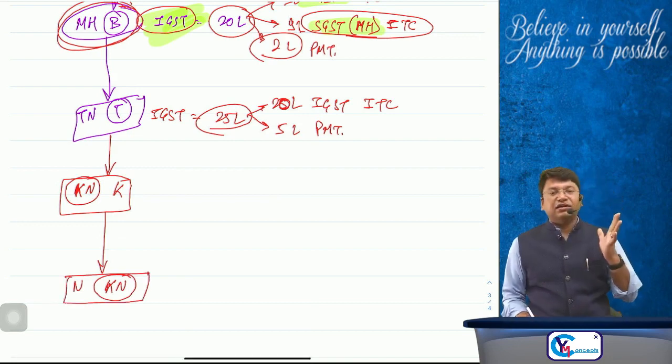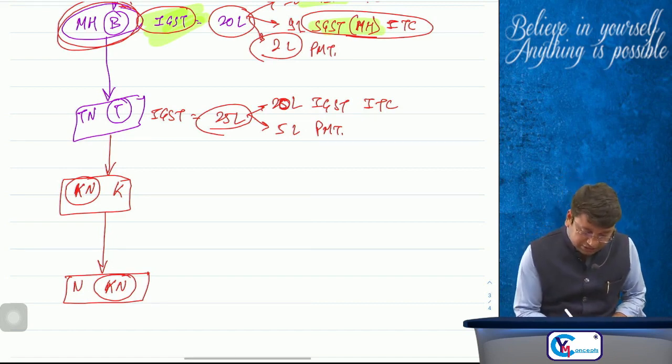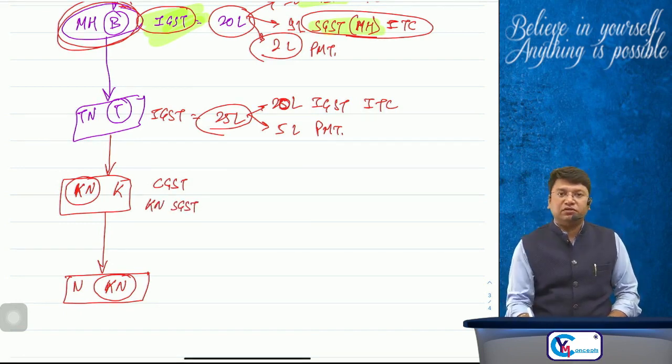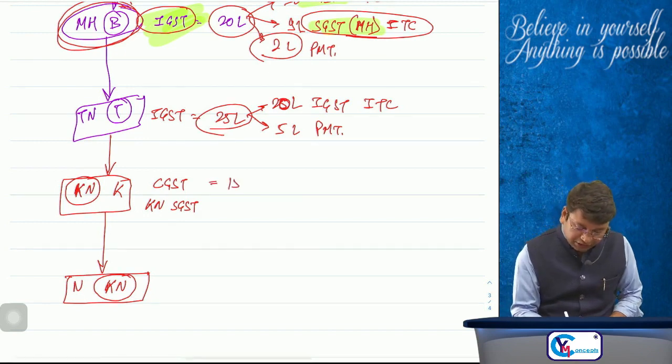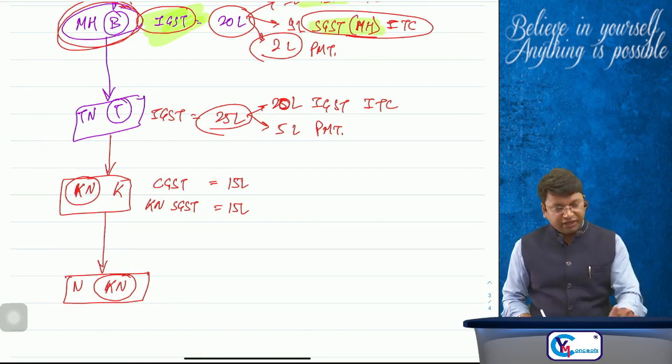Okay, sir, Mr. K has sold the goods to Mr. N of Karnataka. Again, sir, CGST and Karnataka SGST will be charged. Suppose 30 lakh was the tax, so 15 lakh is the CGST and 15 lakh is the Karnataka SGST. Okay, done.